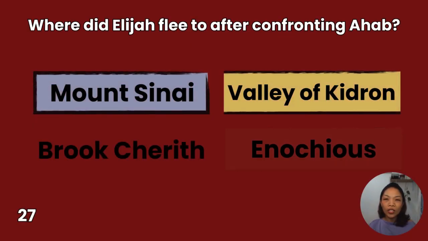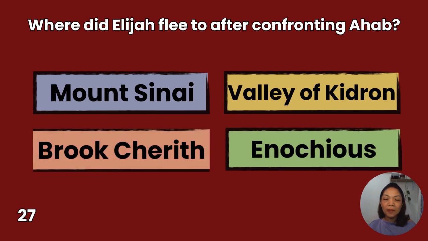27. Where did Elijah flee to after confronting Ahab? Mount Sinai, Brook Cherith, Valley of Kidron, Enochius. You have 10 seconds to answer.